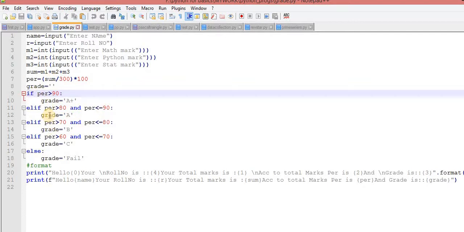Okay, this grade variable is associated with this one. Again, this one is associated with this one. Again, this one is associated with this one. This is the complete scenario. This concept is called indentation, and inside Python, indentation plays an important role.